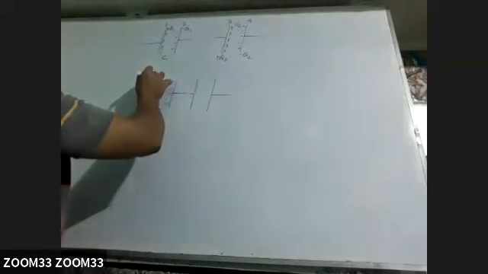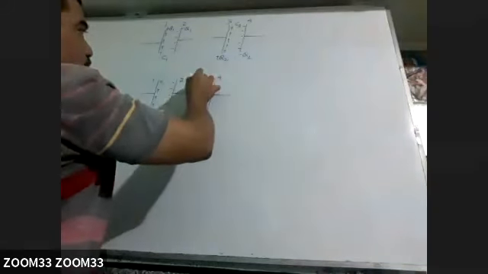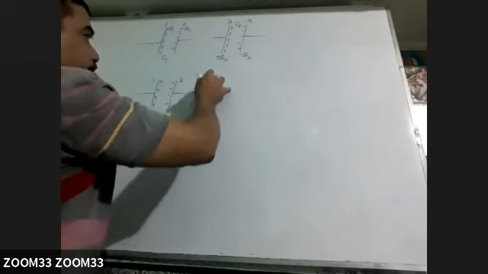So this is plate number 1, this is plate number 2, this is 3, this is 4. So what will happen? Will there be flow? Will there be flow of charge?